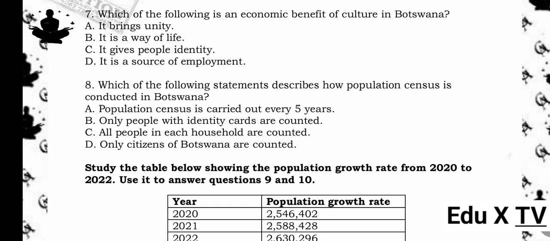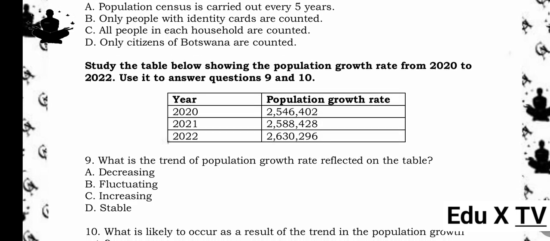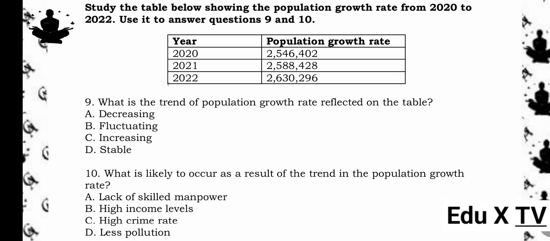8. Which of the following statements describes how population census is conducted in Botswana? A. Population census is carried out every 5 years. B. Only people with identity cards are counted. C. All people in each household are counted. D. Only citizens of Botswana are counted. The answer is C. All people in each household are counted. Reason being, a population census counts every person living in a household to get accurate data.